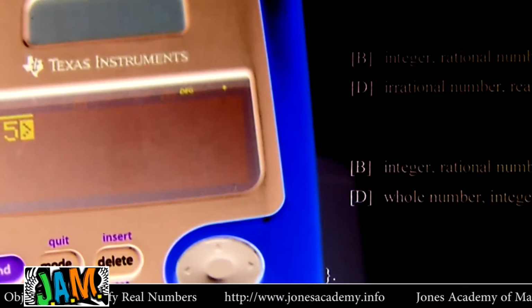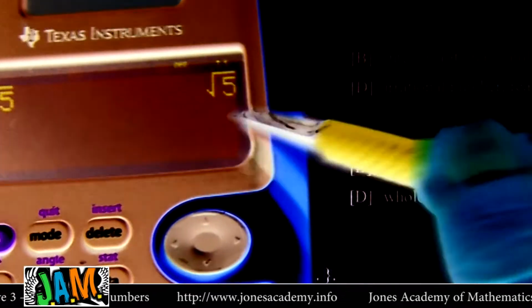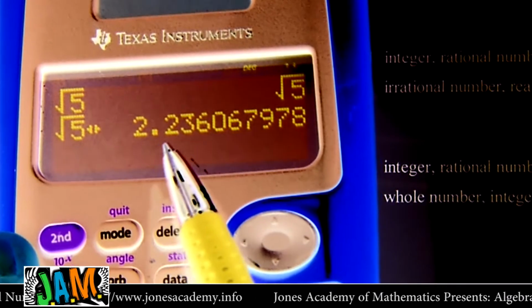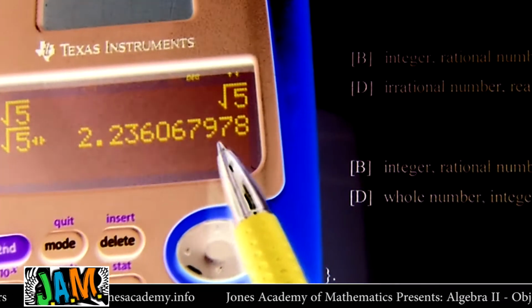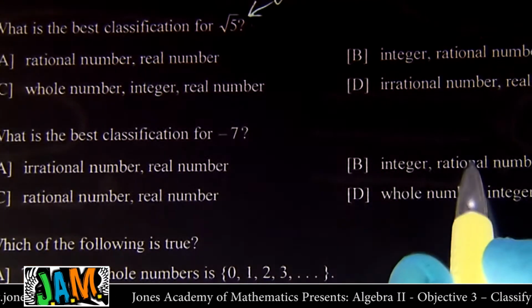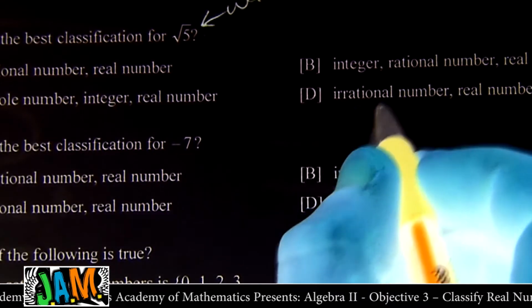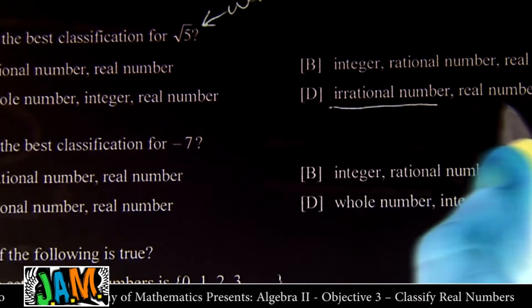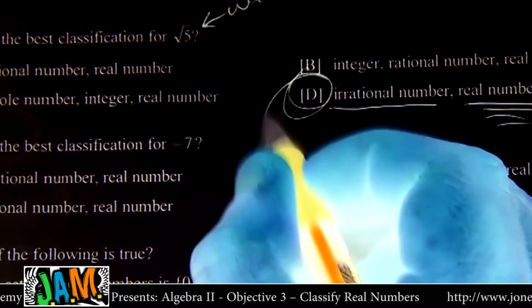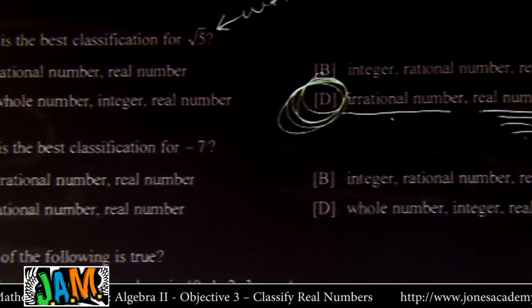Square root of 5. When you hit enter, it's going to say square root of 5. Because if you toggle that, look, it's chaos. 2.236067978 and on and on and on. It is totally irrational. So what we're looking to say is, yeah, this number is irrational. And of course, you're also going to say it's real. It is real. It's just very irrational. Any weird square root is irrational and real.